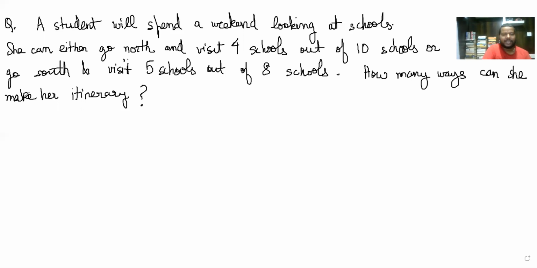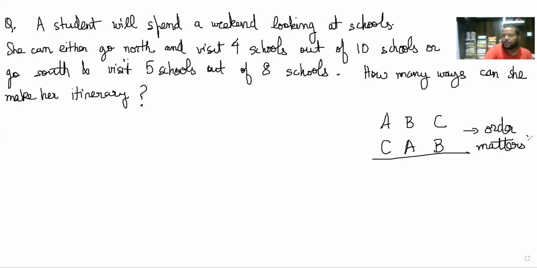So basically, an itinerary is basically a plan of when to go where and what is the next stop from somewhere, right? So if I want to go to 3 places, this is one itinerary. And if I change the order, this is a different itinerary, right? So order definitely matters here. Even if you go to the same schools, but you change the order, that's a different thing, right? So this question is a simple application of the concept that we have learned.